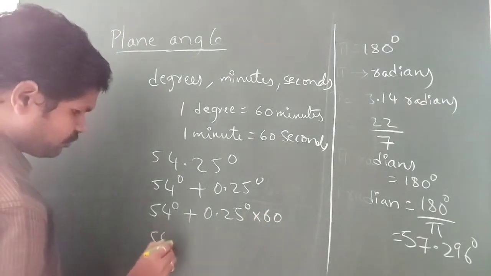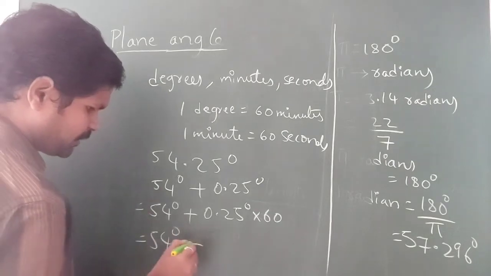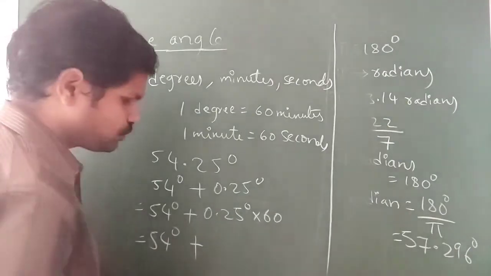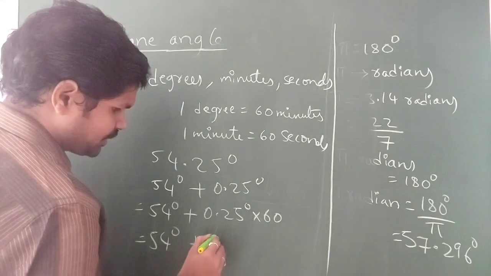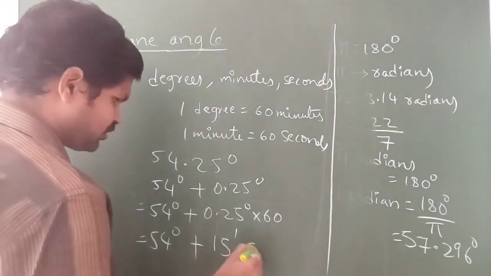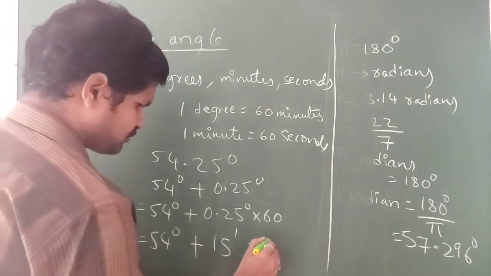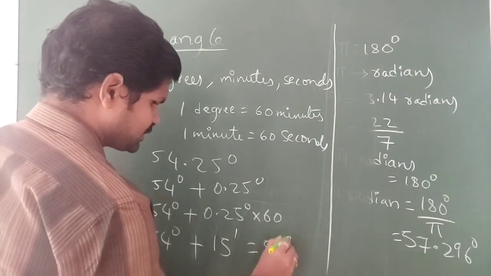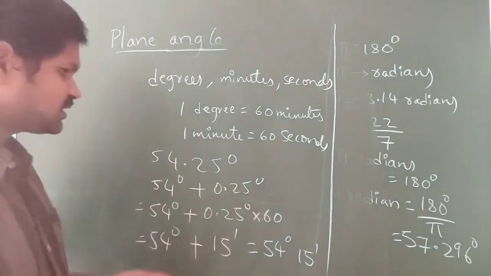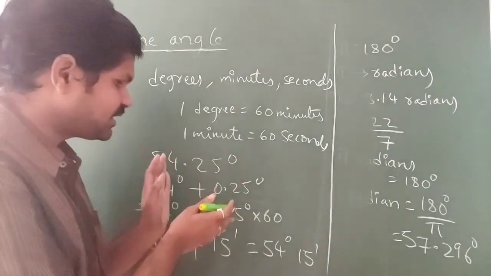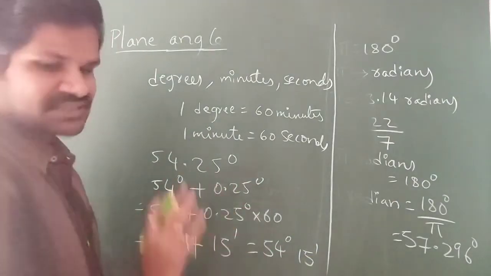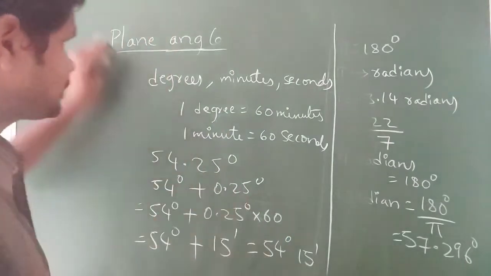Then 54 degrees plus 0.25 into 60, that means 2.5 into 6, how much here? It is 15 minutes. So the value of 54.25 is 54 degrees 15 minutes. Like this we can easily convert plane angle values from degrees to minutes as well as seconds. So this is all about the plane angle, and now we will discuss solid angles.